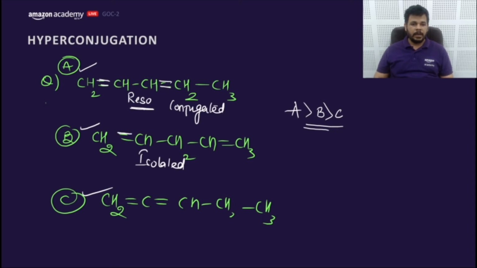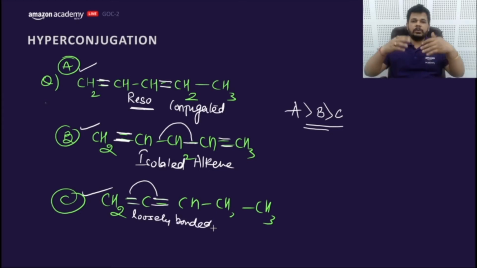Isolated means if two or more than two sigma bonds are present between two pi bonds, that means this would be isolated alkene, isolated dienes. And if two double bonds are consecutive, their loosely bonded pi electron density repel each other, and because of that, the potential energy of the system increases, which decreases the stability of the compound.